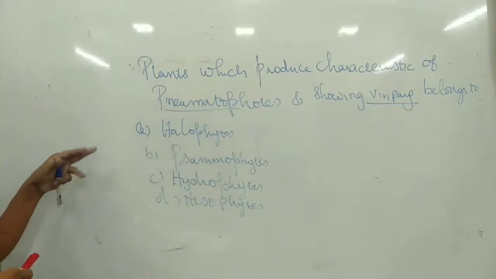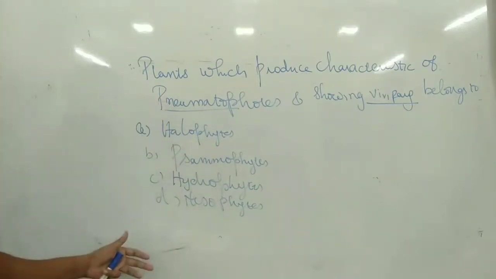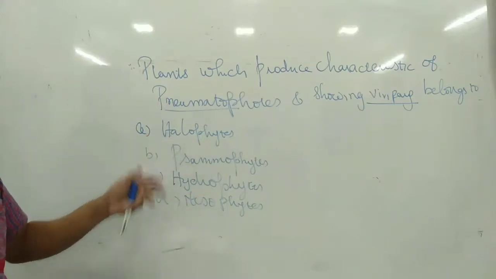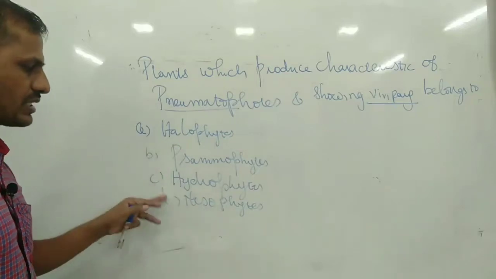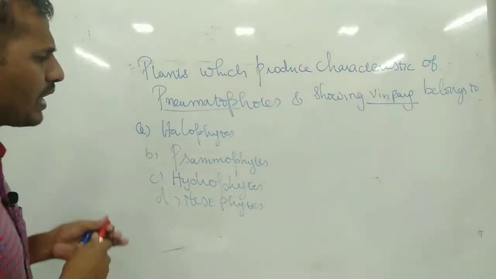Instead of the name of the plant, they gave the general common name: halophytes, psammophytes, hydrophytes and mesophytes.